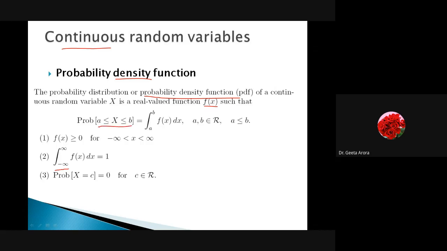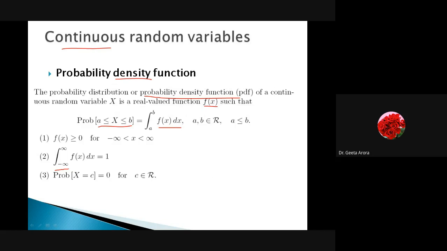Now here we have a range. In case of discrete we have a value, here we have a range because a continuous type of thing always lies in a range. So here we are saying capital X value lie from a to b, that probability is given by integration a to b f(x) dx. Right? And this is known as a probability density function.